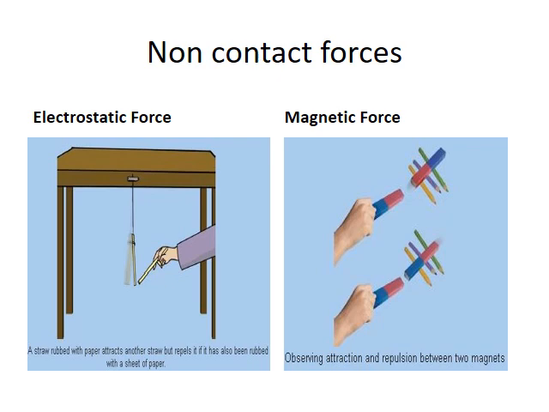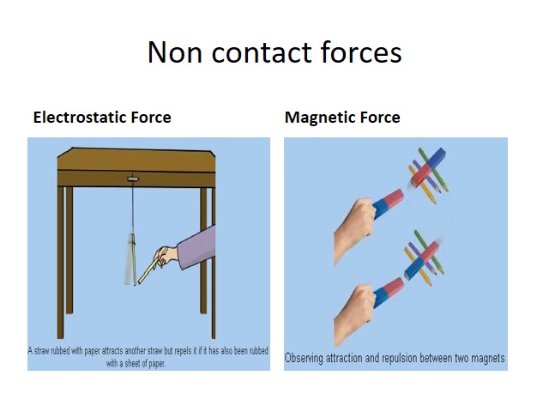Next, rub the free end of the suspended piece of straw with a sheet of paper. Again, bring the piece of straw that was rubbed earlier with paper near the free end of the suspended straw. You will observe that a straw rubbed with paper attracts another straw, but repels it if it has only been rubbed with a sheet of paper. Alright, I hope this activity is clear.